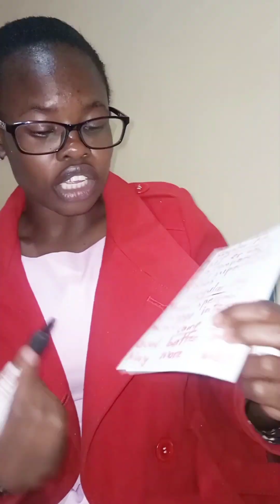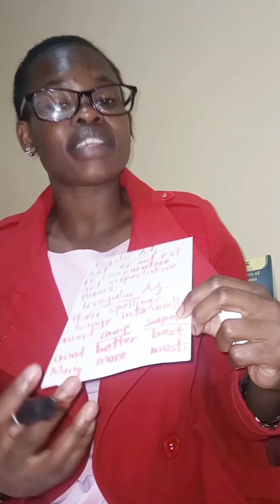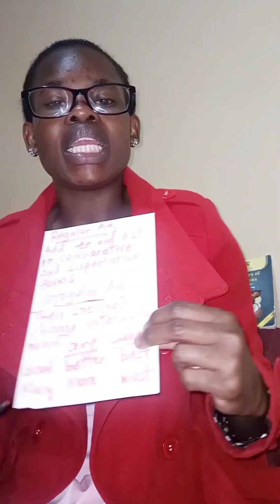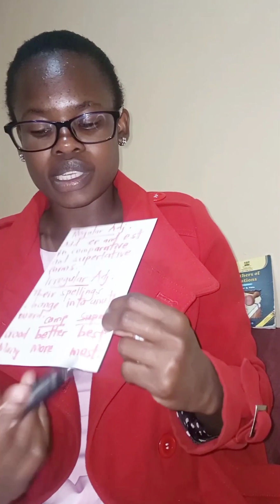For example, good. Good in the comparative form, it becomes better, and in the superlative, it becomes best. Many in the comparative form, it's more. Superlative, most. We refer to them as irregular adjectives. They completely change their forms in the comparative and superlative forms, respectively.